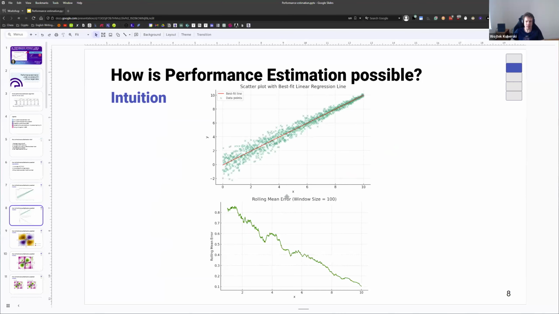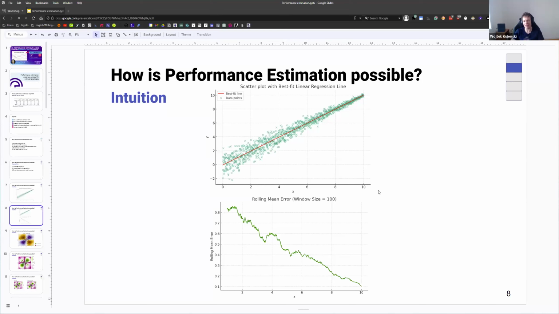And if we compute the mean error, mean absolute error actually, I should have renamed the plot here. If we calculate the rolling mean error when we order our data on the x-axis, and then we just compute rolling mean with window size 100, we see that this rolling mean error is going to drop as our feature X increases. So there's an additional piece of information about this error that is available in our feature space that we cannot meaningfully use to predict the target in any way.